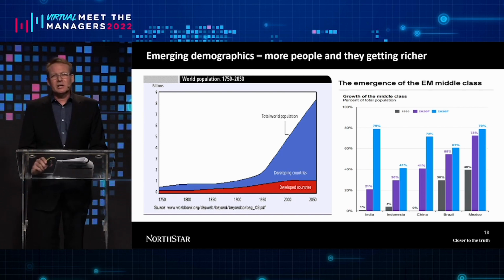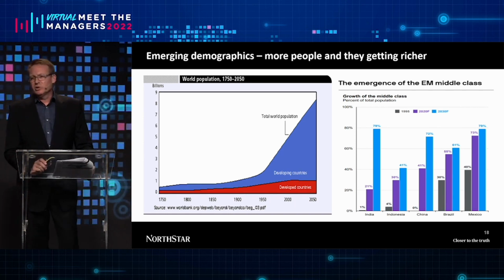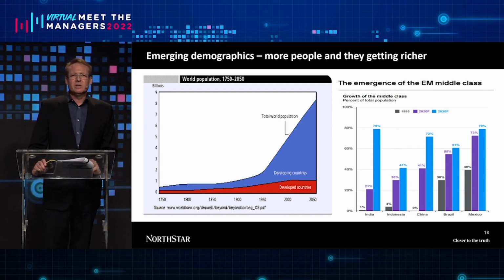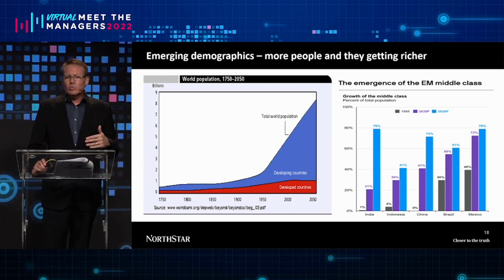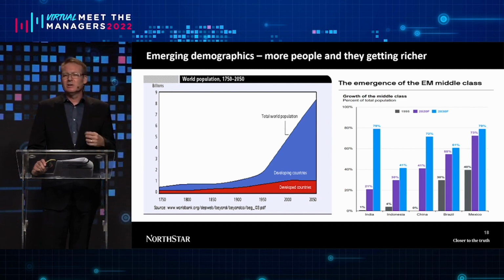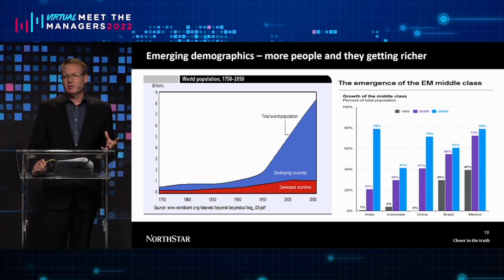On the right-hand side, we've got the emergence of the emerging market middle class. This is a key theme for asset managers. We can see that more and more population groups are rising in terms of being in the middle class. They consume more products. They're wealthier. It's good for demand. It's good for GDP growth. It's good for stocks.